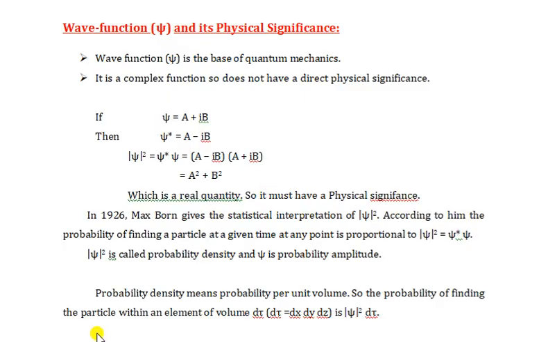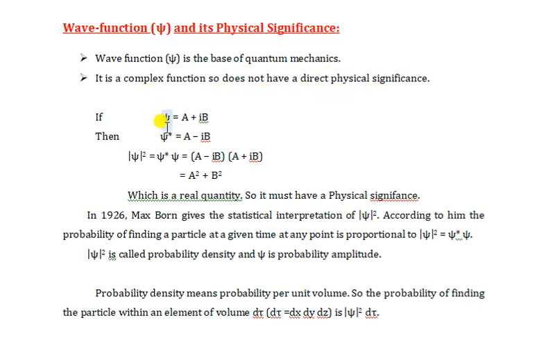First we start with the wave function and its physical significance. Wave function psi is the base of quantum mechanics. It is like the Aadhaar number of the quantum system. So, by the wave function we can get any information about that system. It is a complex function, meaning it contains some imaginary part. So, it does not have a direct physical significance.